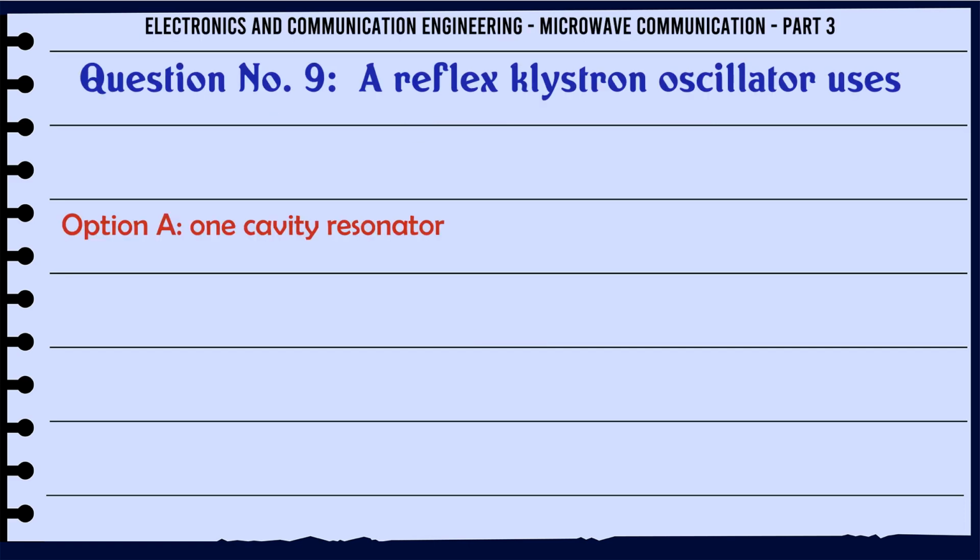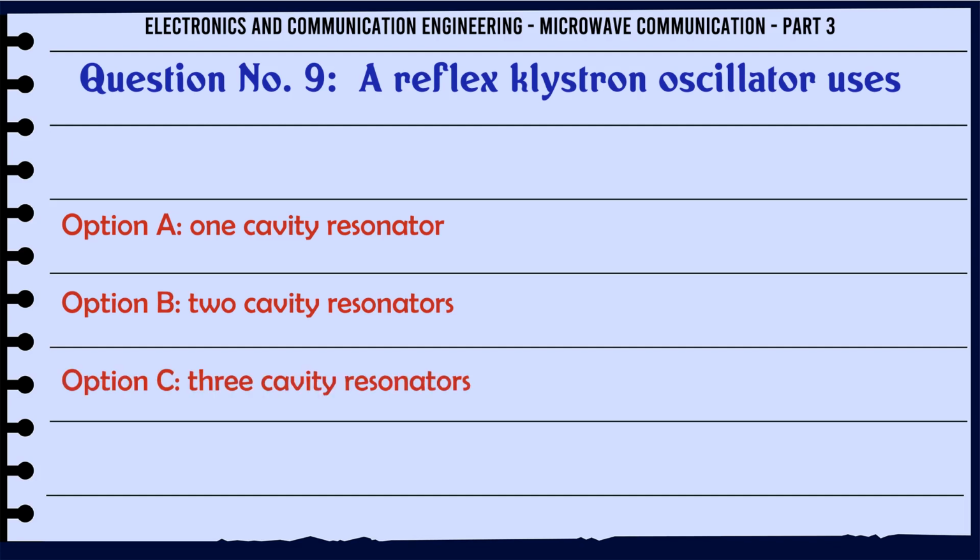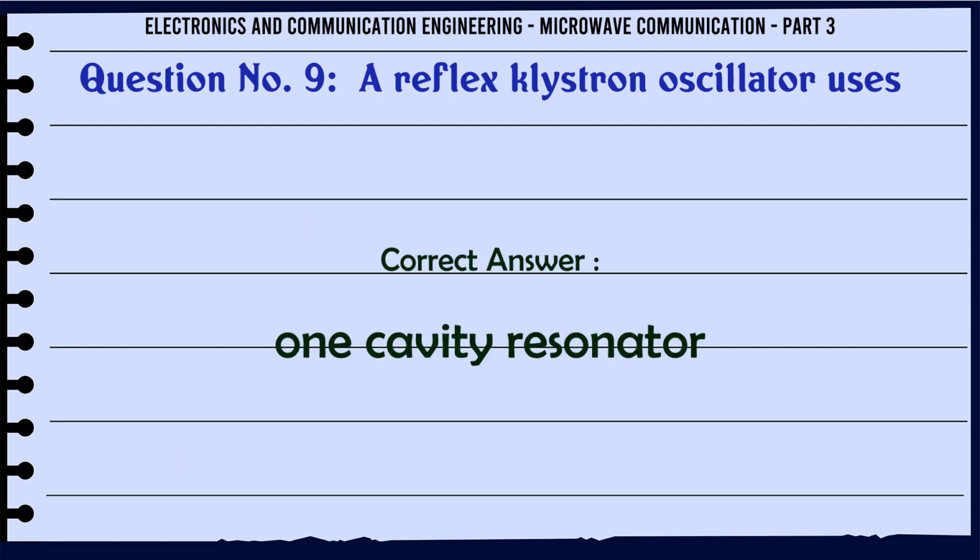A reflex klystron oscillator uses: A. 1 cavity resonator, B. 2 cavity resonators, C. 3 cavity resonators, D. none of the above. The correct answer is 1 cavity resonator.